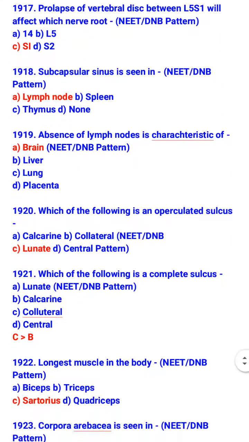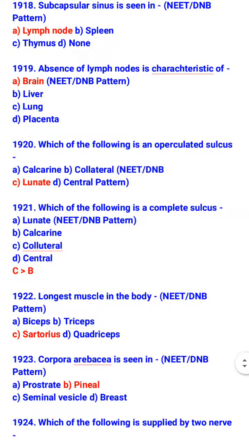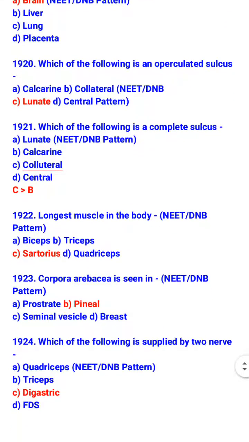Which of the following is an operculated sulcus? Lunate. Which of the following is a complete sulcus? Collateral. The longest muscle in the body is sartorius. Corpora arenacea is seen in pineal. And which of the following is supplied by two nerves? Digastric.